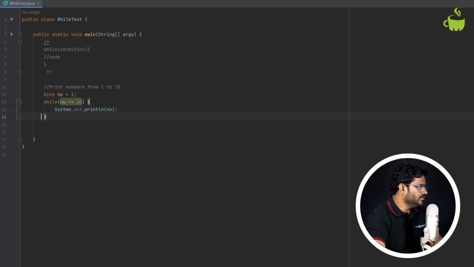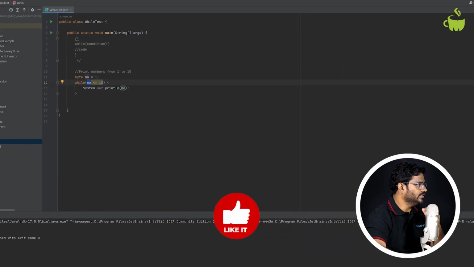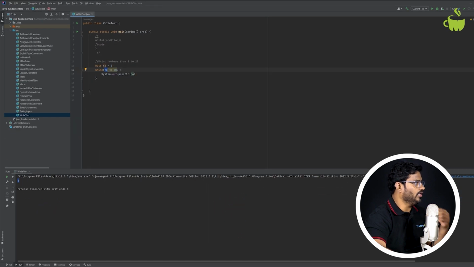Now after it reaches end of while, again it goes to the condition. And what is the value of number? Number is 1 only. So again the condition is true. So it will print 1. Then it will end of while. So again it goes here. So the number is 1 only. So what actually happens here? The loop will continue n number of times, infinite number of times. So it doesn't stop the execution, it will continuously loop.